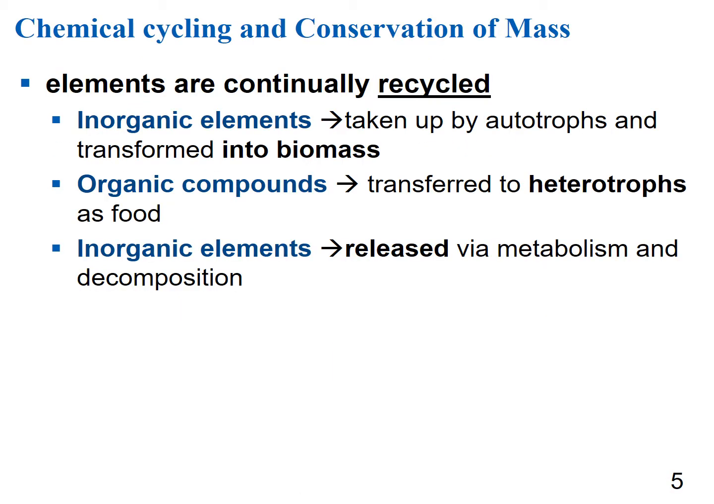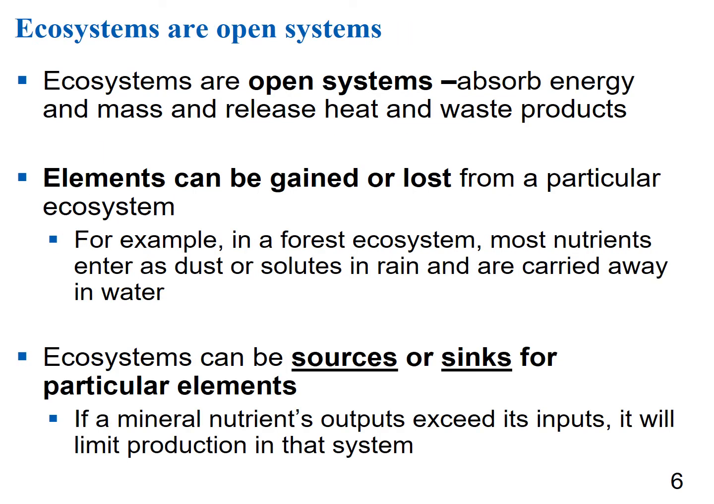So elements are continually recycled. Inorganic elements are taken up by autotrophs and transformed into biomass. Organic compounds, like carbohydrates, are transferred to heterotrophs as food, and then inorganic elements are released by metabolism and decomposition. Ecosystems are open systems, meaning they can absorb energy and mass and release heat and waste products. Elements can be gained or lost from a particular ecosystem.